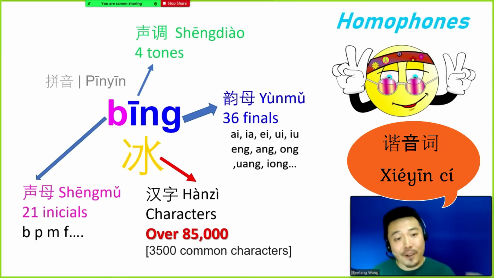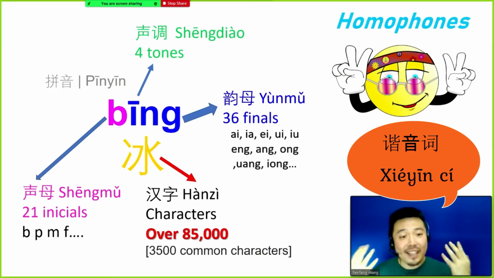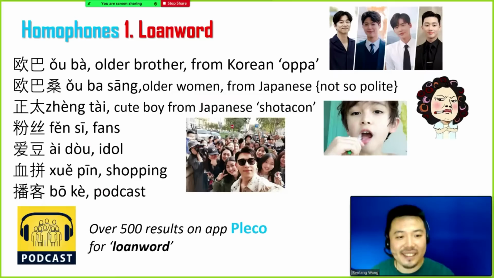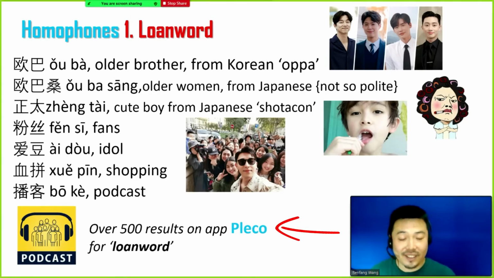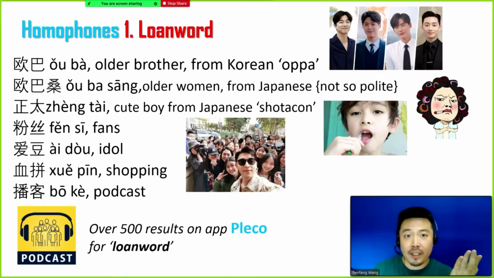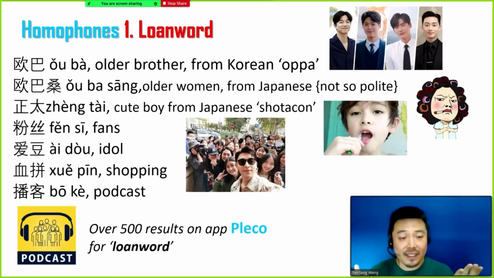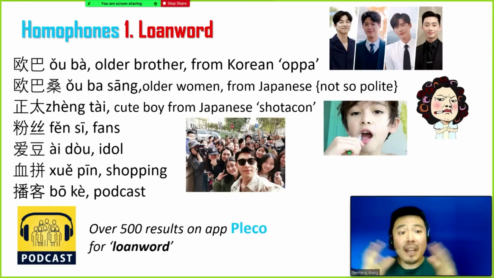For today, we are going to see some interesting observations in Mandarin for the homophones. The first one will be the loan word. Do you know that if you put a loan word in the Chinese dictionary app, Pleco, there will be over 500 results? Those loan words, some of them come from Korean, some from Japanese, and many more come from English.